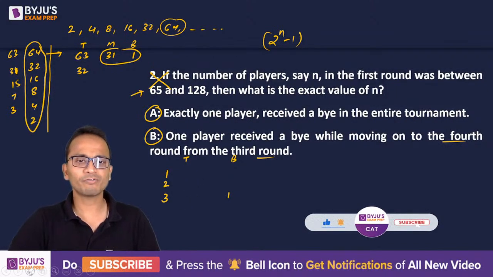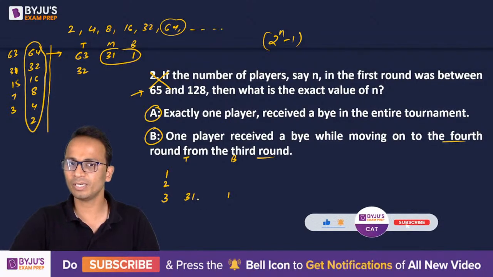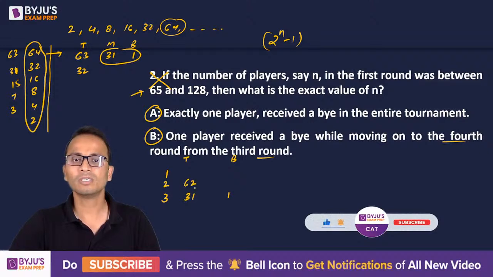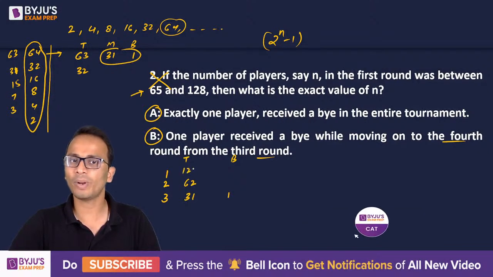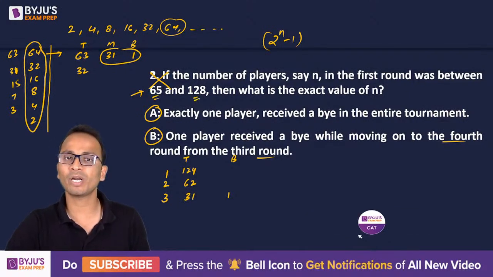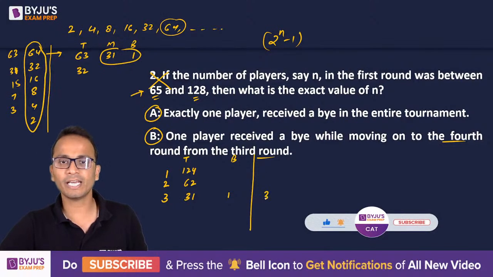Now let me check for the next value, 31. If the number of teams here is 31, then before this round it will be 62, and before this it will be 124. So yes, 124 lies between 65 and 128, so it can be a possibility, right? Let's check for the next one.